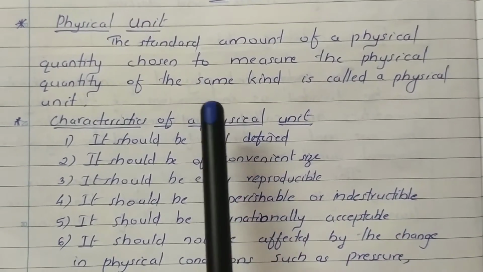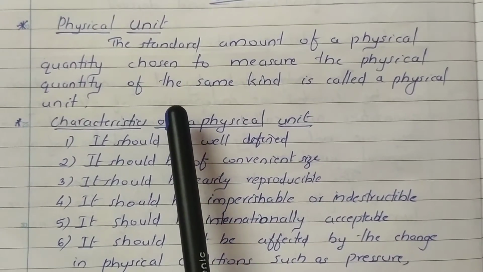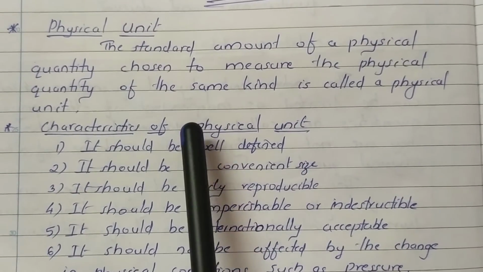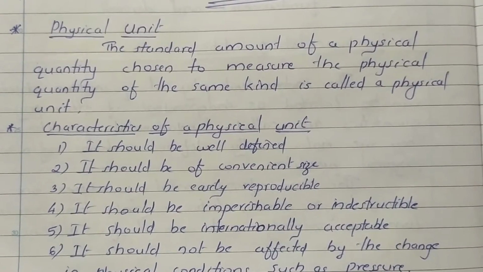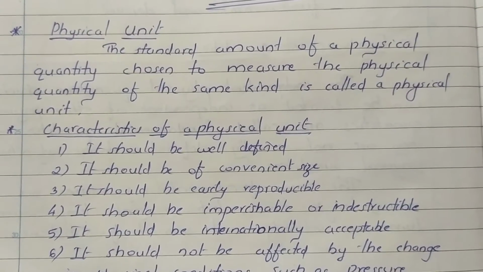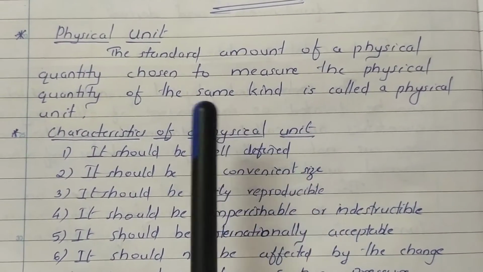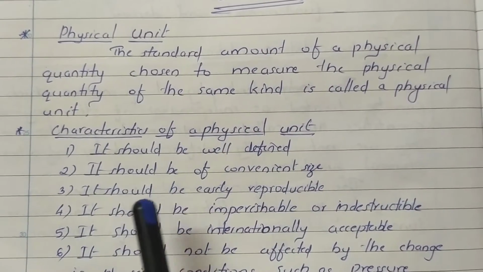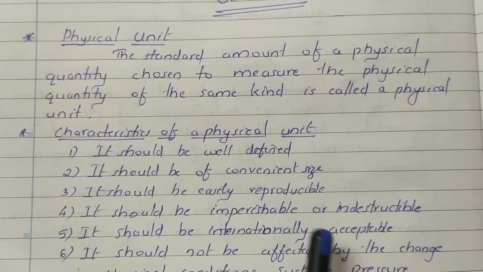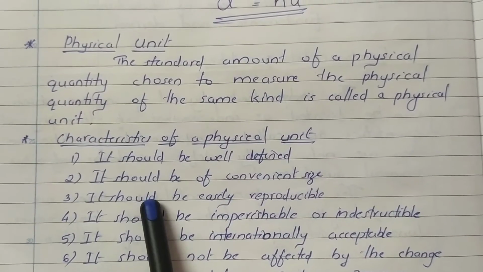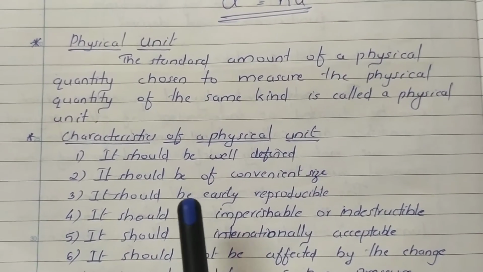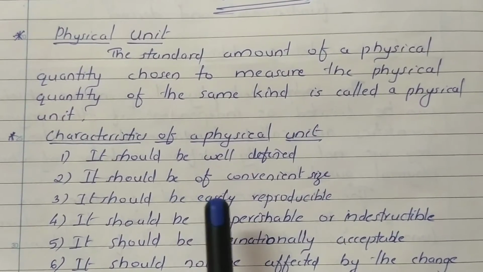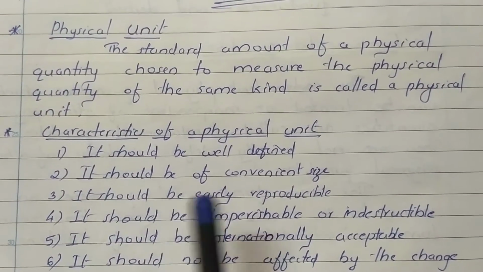Hello students, last class we discussed the physical quantities. You know the classification of physical quantities as fundamental quantities and derived quantities. Then for expressing a physical quantity we need a number, magnitude and a unit. Now what is a physical unit? The standard amount of a physical quantity that is used to measure the same physical quantity is called a physical unit.